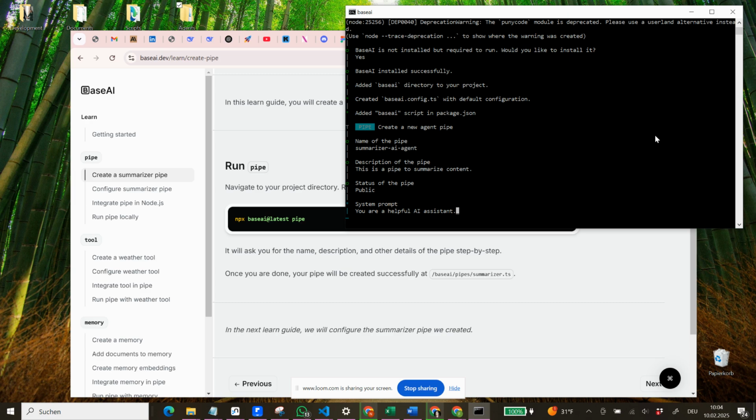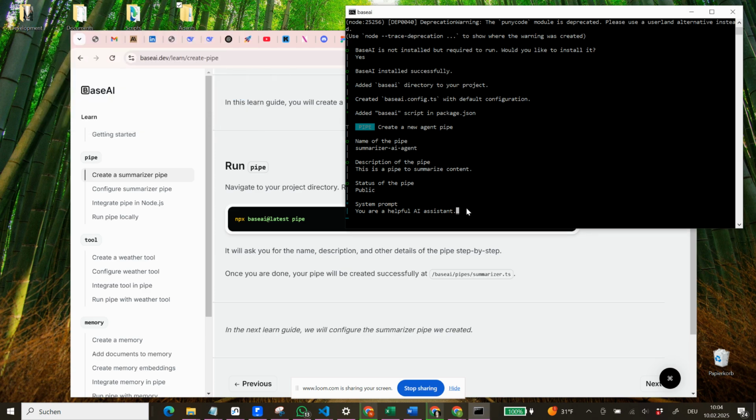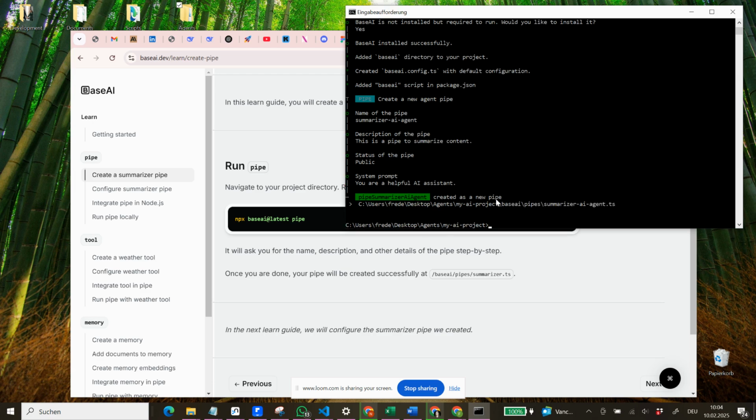I hope we can later change that. I mean, I would say you are a helpful AI assistant, and you are obviously here to make sure that you summarize content in the best possible way. But for now, let's leave it as it is and follow the tutorial. So now we see the pipe Summarizer AI agent created as a new pipe.